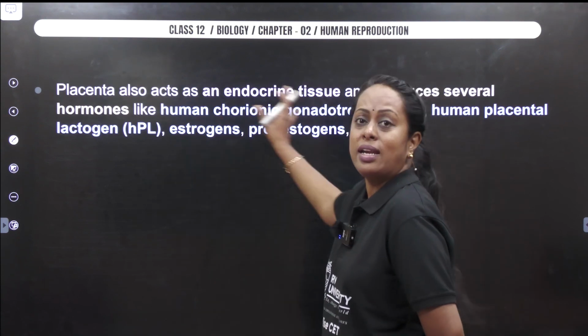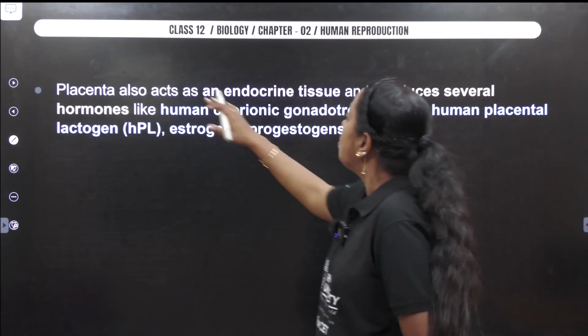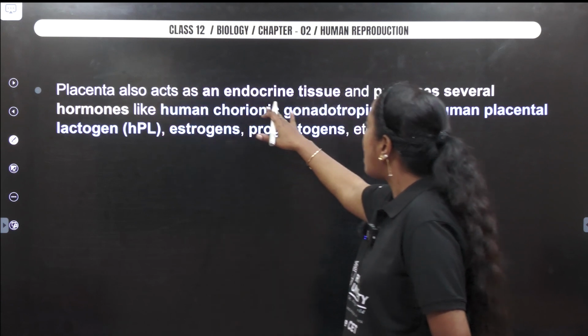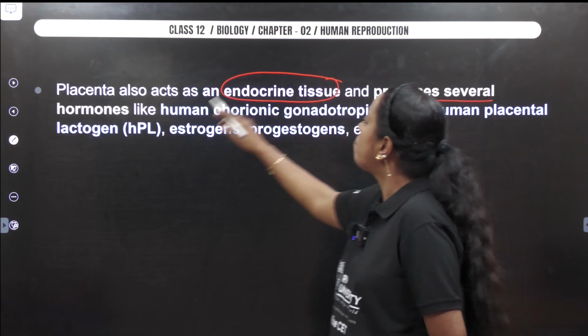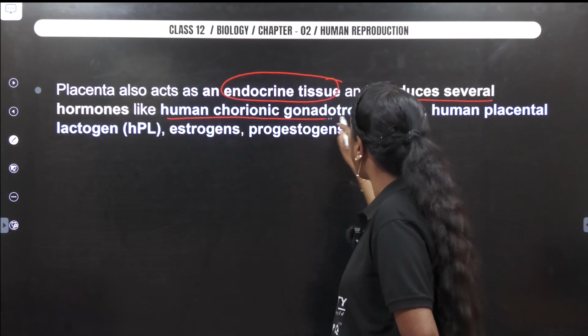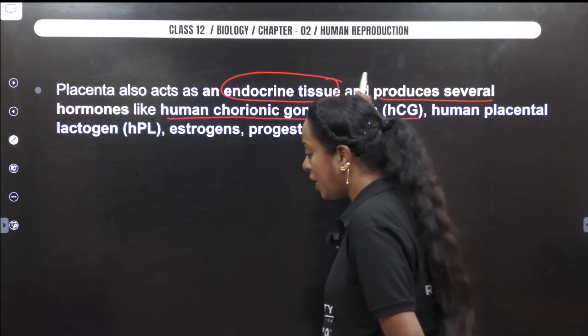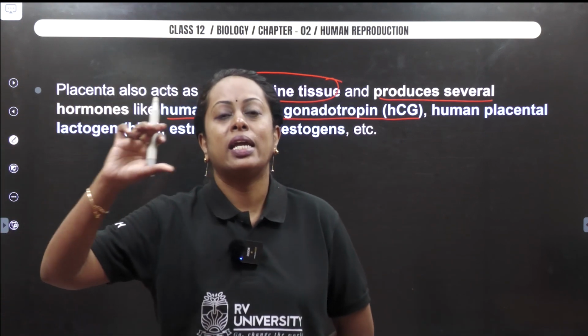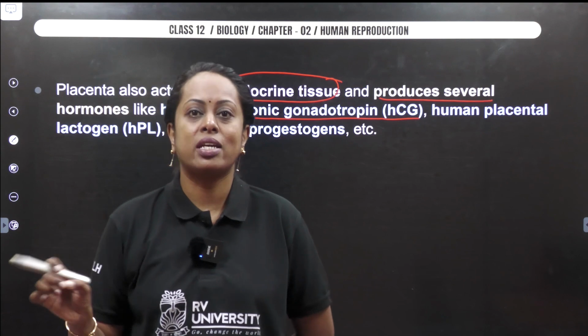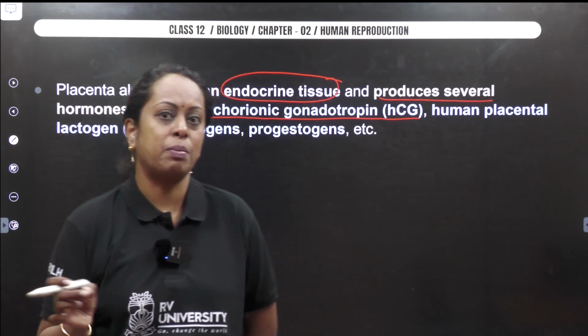Now, let us study the hormones of the placenta. The placenta also acts as an endocrine tissue and produces several hormones, called human chorionic gonadotropin, HCG. This is the hormone which is tested by taking a urine sample. If HCG is present, the female is considered to be pregnant.